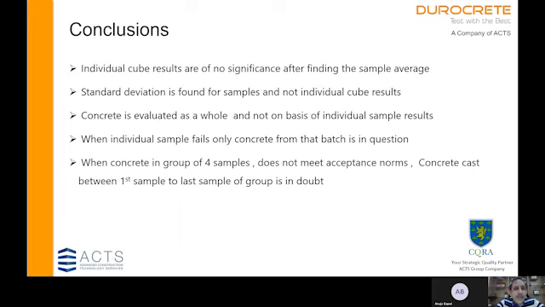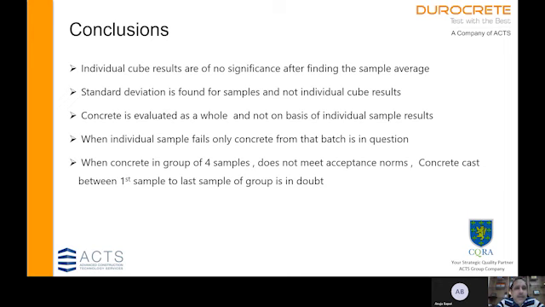So the conclusions are as follows. The individual cube results are of no significance after finding the sample average. Standard deviation is found for samples and not for individual cubes. Even concrete acceptance is done based on samples, groups of samples, and not on individual samples.